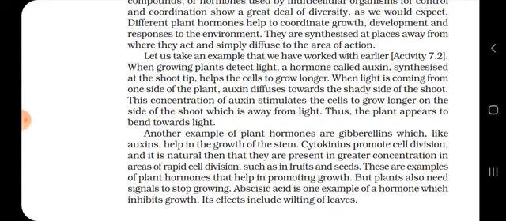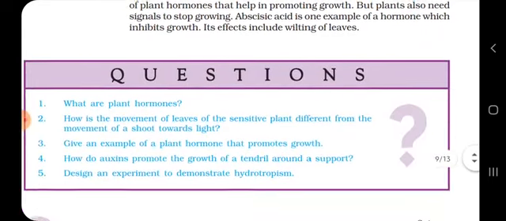When light is coming from one side of the plant, auxin diffuses towards the shady side of the shoot. This concentration of auxin stimulates the cells to grow longer on the side of the shoot which is away from the light. Fine, I hope you understand this.